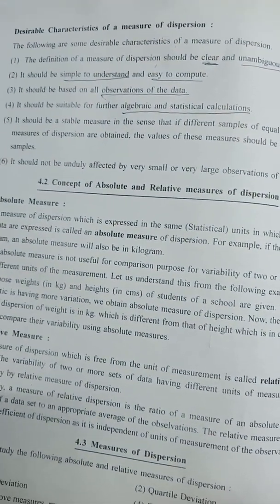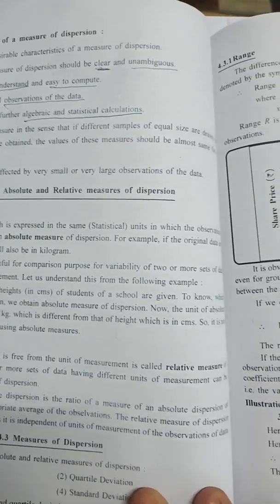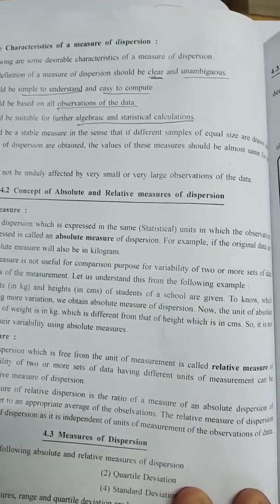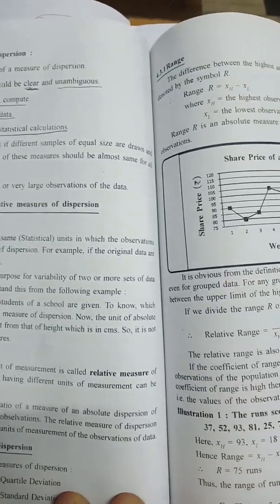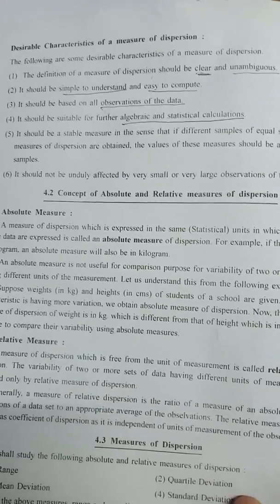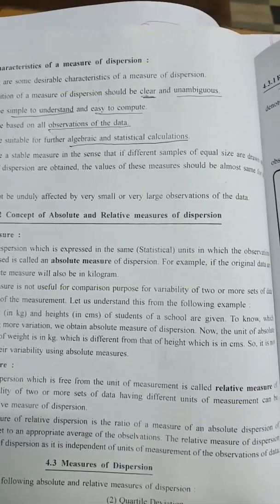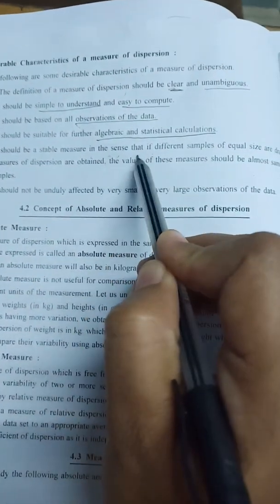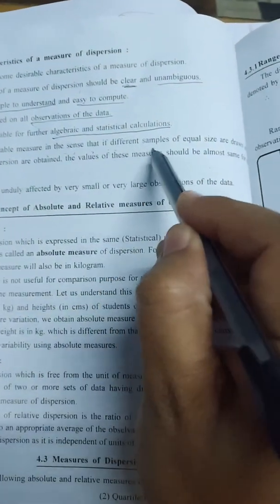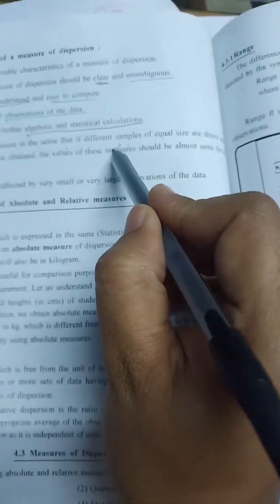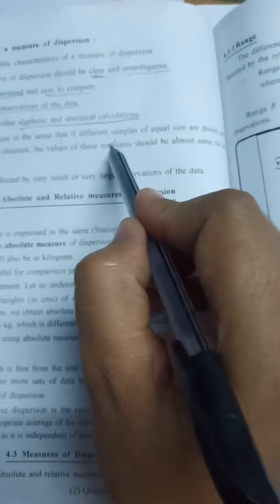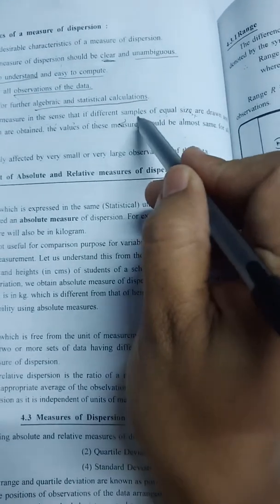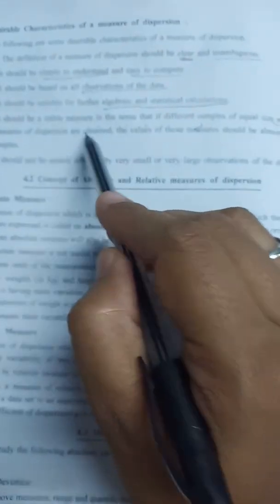Fifth, it should be a stable measure in the sense that when different samples of equal size are drawn and measures of dispersion are obtained, the value of this measure should be almost the same for all the samples. Whatever the different samples are there, again I am telling, it should be a stable measure in the sense that different samples are of equal size. You are taking some other group, they are having the same size, are drawn, and measures of dispersion are obtained.